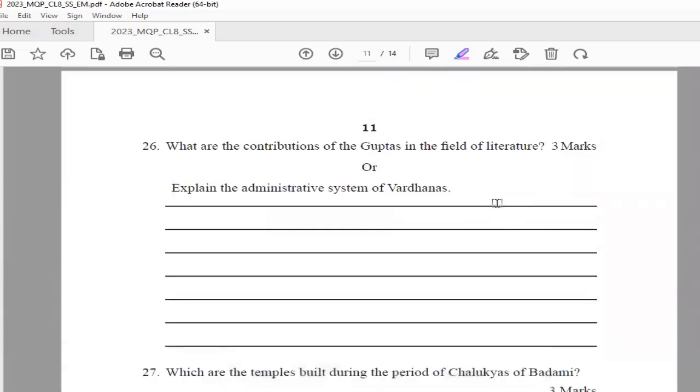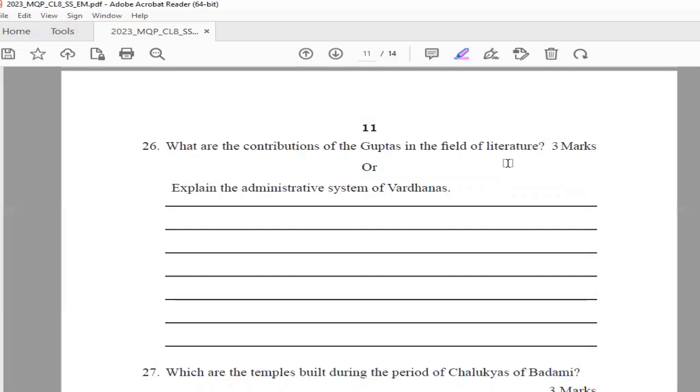What are the contributions of the Guptas in the field of literature? Now, this question is for 3 marks. So, you have again 2 questions here. Let us see the first one, the contributions of the Guptas in the field of literature. So, the famous Sanskrit poet and dramatist Kalidasa belonged to this age.